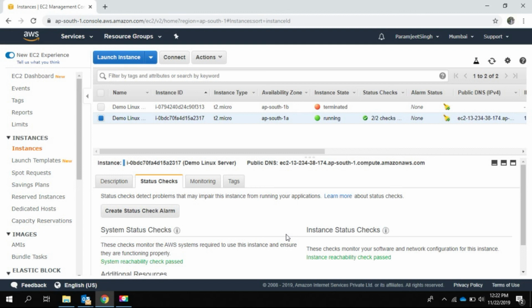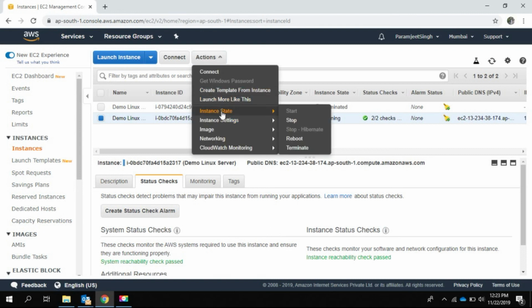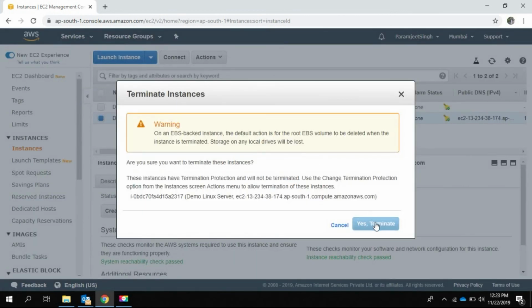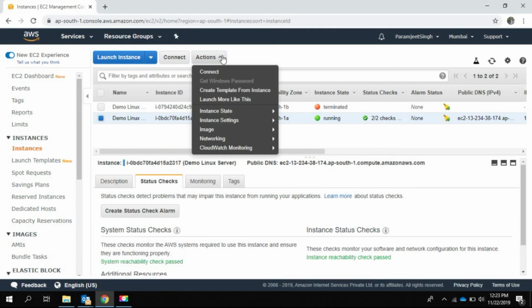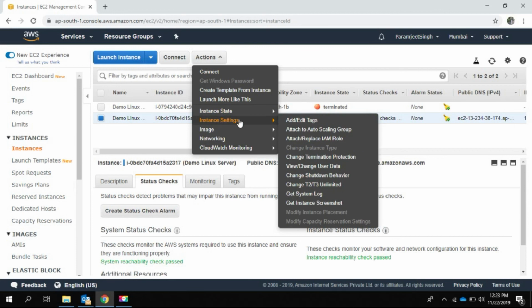Hey, wait, we need to just check. We have protected this system from accidental termination. Let's see what happens when we try to terminate this from the console. Terminate. Oh, this option is not highlighting. So we would not be able to terminate this instance. What we need to do when we need to terminate this instance? Just click cancel, select the instance, go to actions, instance settings, change termination protection.